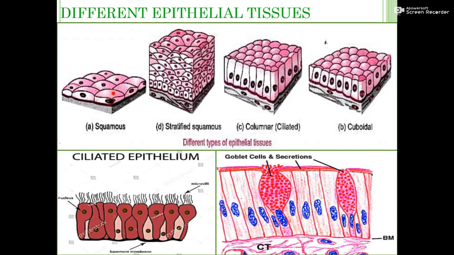Sometimes these cells are arranged in multiple layers, more than one layer of cell is present. Then the simple squamous epithelium is known as stratified squamous epithelium. Stratified means more than one layer of cells is there. This kind of tissue is present in our skin.